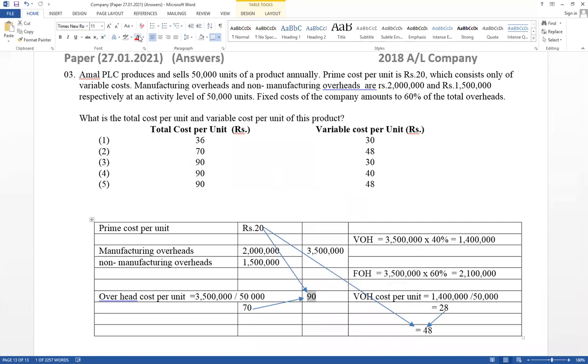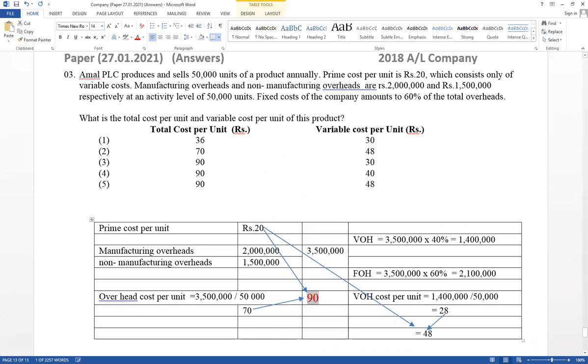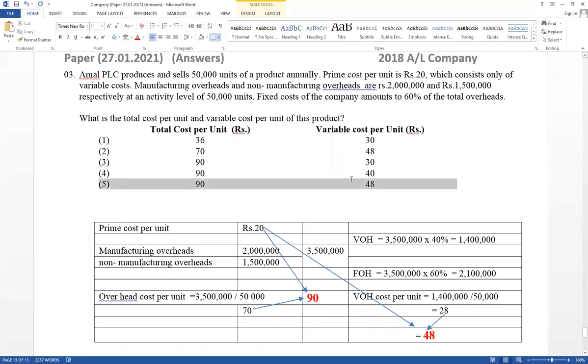Total cost per unit, as well as variable cost per unit. Therefore, 90 and 48. Therefore, question number 3, answer 5.